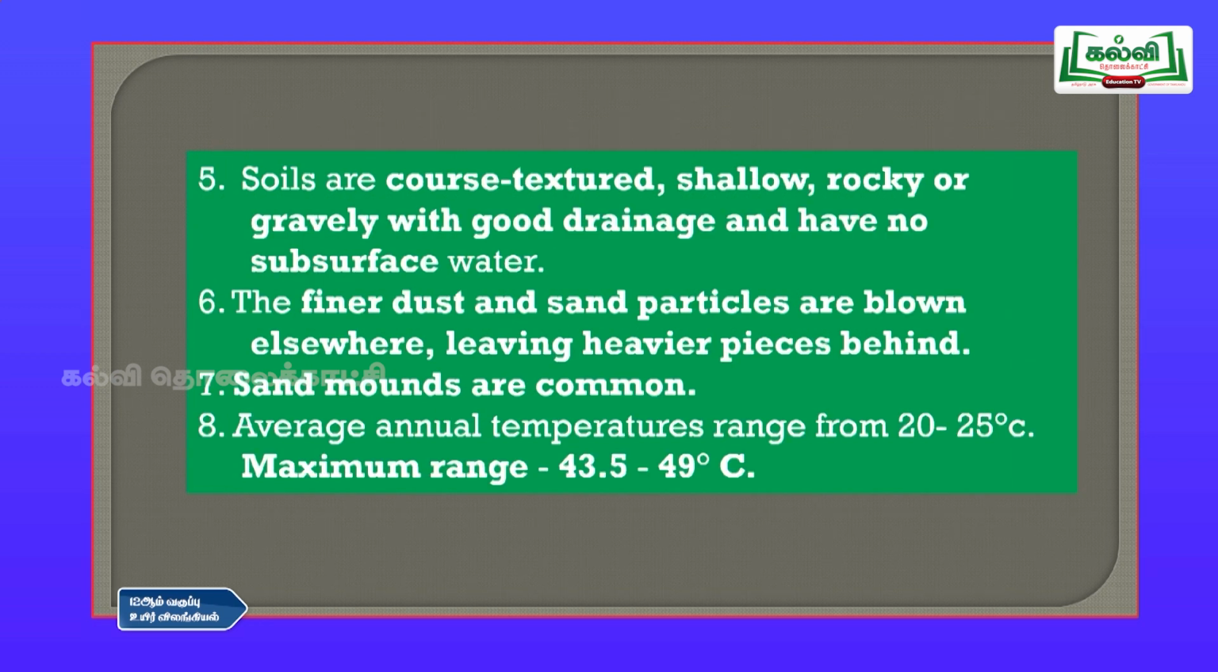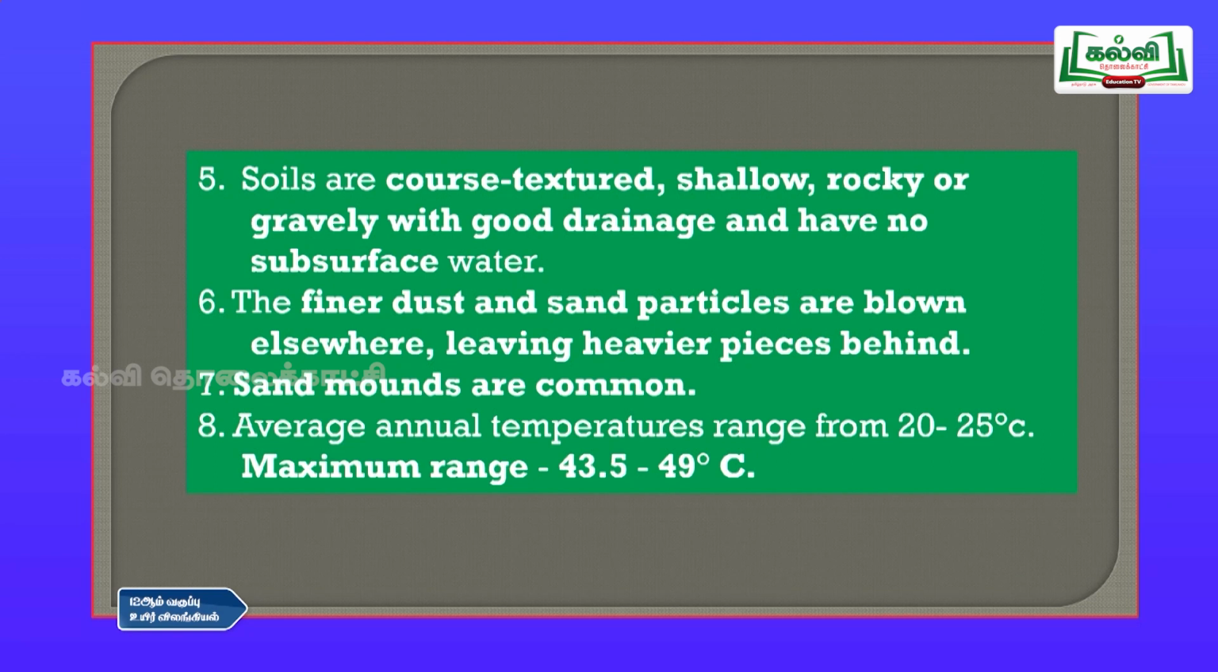Then the fifth point is soils are coarse structured and shallow, rocky or gravelly with good drainage and have no subsurface water. Subsurface means there will not be any water on the top of the place; lakes and ponds are very rare in the desert climate. Only in some places you can see what is called an oasis, where you can find water. That surface water is very rare in the desert climate.